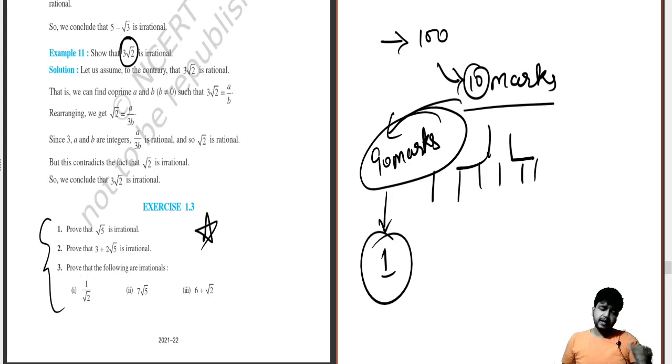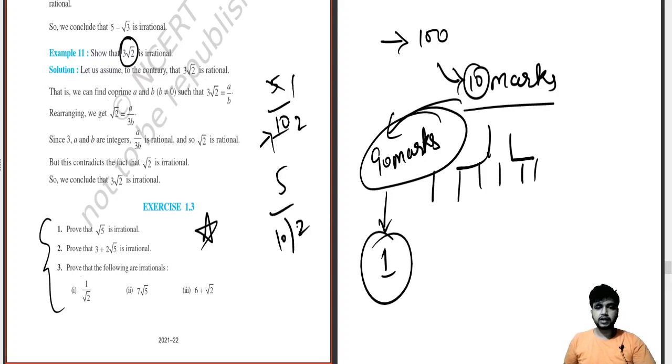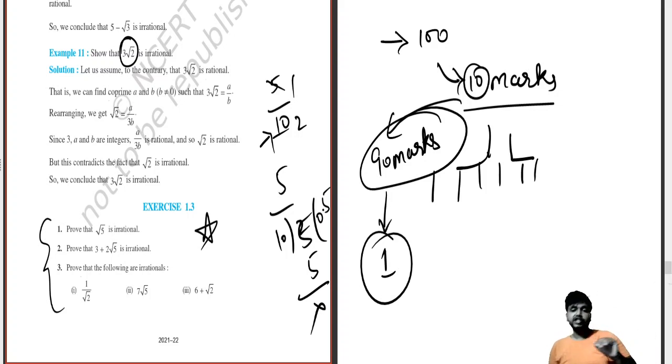Like if I say to solve any trigonometric sum you have done before, or if I say to solve 5 by 10, many students would do it this way, many students would do it this way also. They can. So there is no harm if you have two ways only. What can I do? If I would have a different way, definitely I would say. So you just have to believe in the concept that the book has given. If there would be something newer or better or easier, I will definitely inform you in the group or in the video.